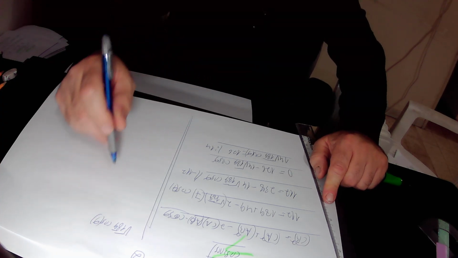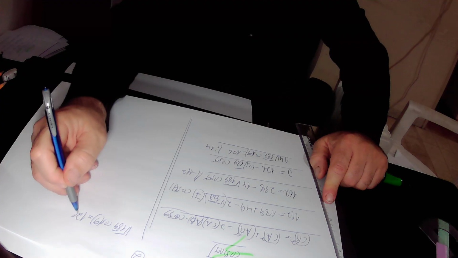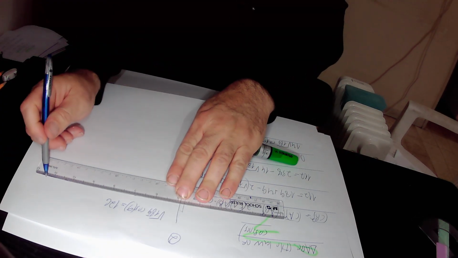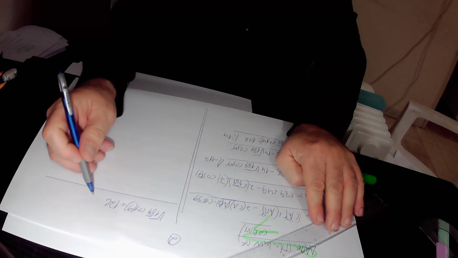Equals to 126. Here we divide this equation by square root of 189.